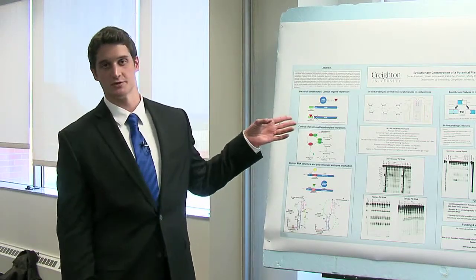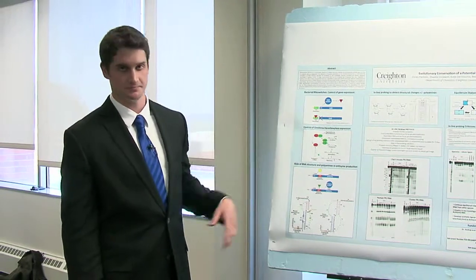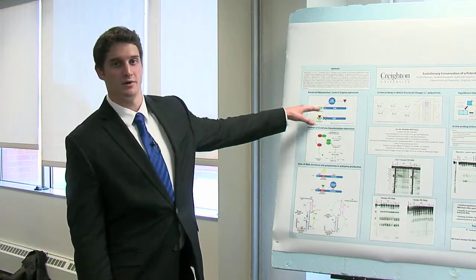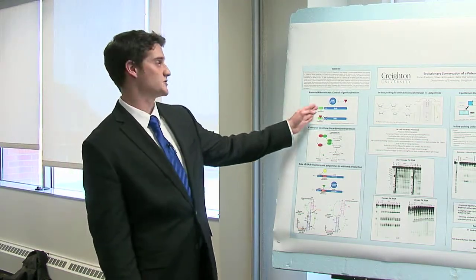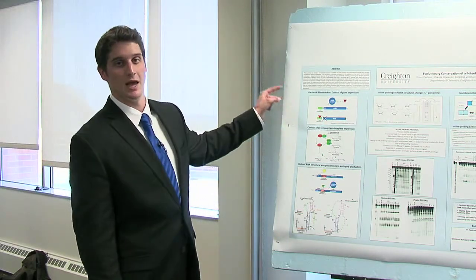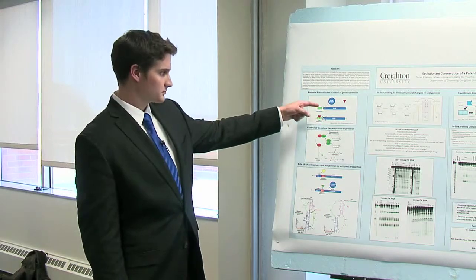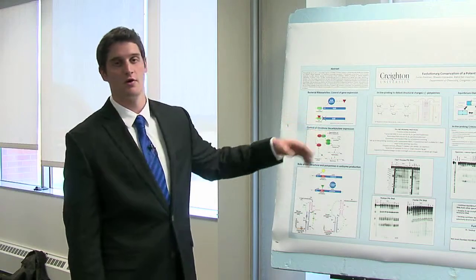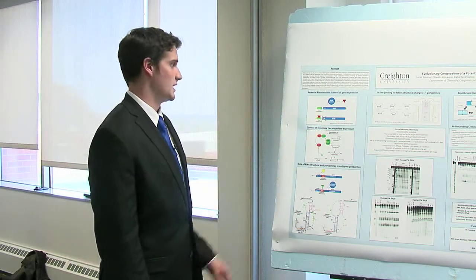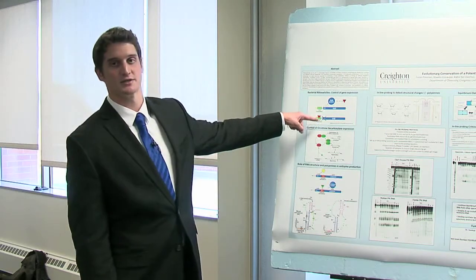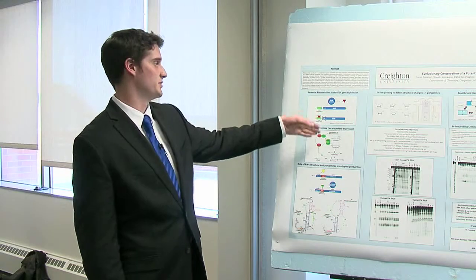So bacterial riboswitches, for example, the TPP riboswitch, which has been well characterized to this point, will contain some kind of an aptamer and some kind of an expression platform, and then the actual coding sequence that you want to control. As I said before, a metabolite will be produced in the pathway that will eventually bind back to its expression platform and then either turn off or turn on the expression of that gene. And so as we can see in the TPP pathway, when enough TPP is produced, it'll bind back to its expression platform and its aptamer and actually stop the production of the THIM protein and of TPP.